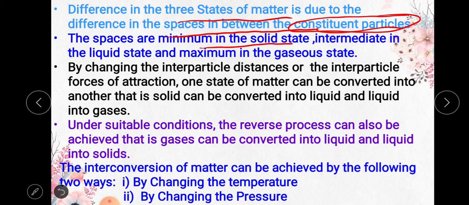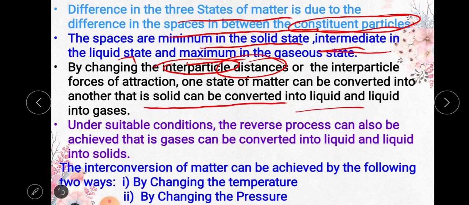They are moderate, intermediate, in the liquid state, and in gases the spaces are maximum; large intermolecular spaces are found in gases. By changing the interparticle distances or interparticle force of attraction, one state of matter can be converted into another state, that is, solid can be converted into liquid or liquid into gas.